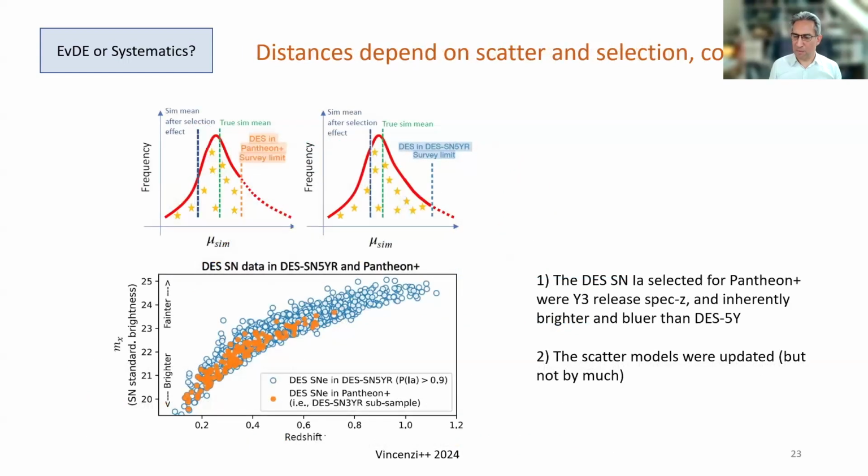So how does this matter to Pantheon and to DES? Well, specifically, the DES subsample that was included in Pantheon was brighter and bluer than the full sample that was included in DES. You can see the difference here in the lower panel, which are the orange dots, the DES 3-year sample, versus the full 5-year sample, the blue dots. Now, the scatter models were also changed a little bit between DES and Pantheon, but not by much. And remember, if the bias model changes, then the distances change.